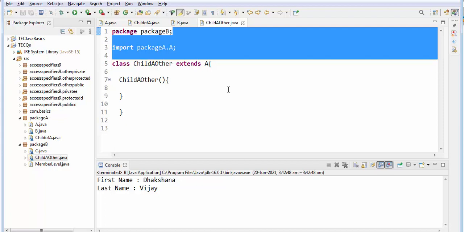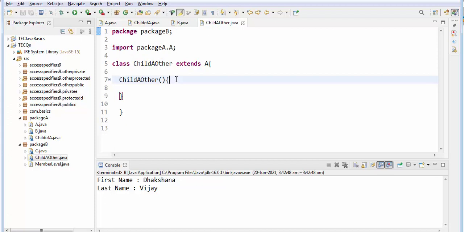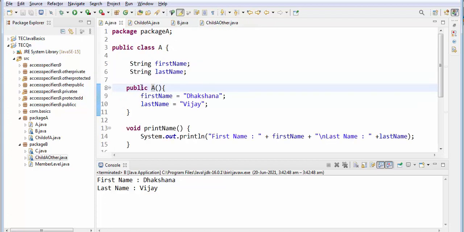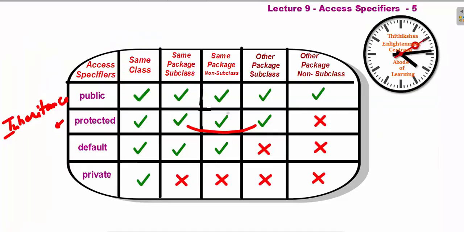This you should be very clear about, then only you can modify the code. If you don't understand the concept, then you cannot mug it up, right? You should understand, that's all. Whatever I'm doing right now, if you understand, you can play with this code. If you want to make it visible, you have to make the class as well as the constructor public, or otherwise within the other package subclass it's not possible.